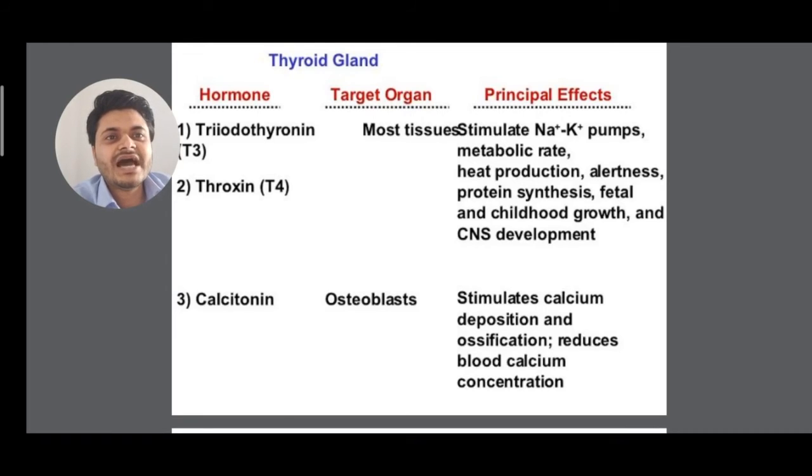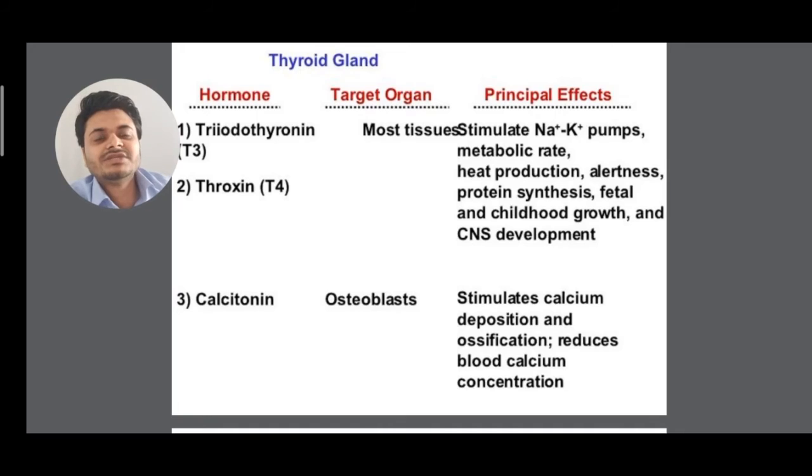T3, another name is triiodothyronine, that is T3, clear? And its effect, that means function, is that it stimulates the sodium potassium pump, metabolic rate, heat production, alertness, protein synthesis, clear? Then CNS development. So T4 function is merged there, clear? And calcitonin is what? Its target is the osteoblast, and calcitonin function is to stimulate calcium deposition and reduce blood calcium concentration. So T3, T4 function has been merged, you can see there, clear?